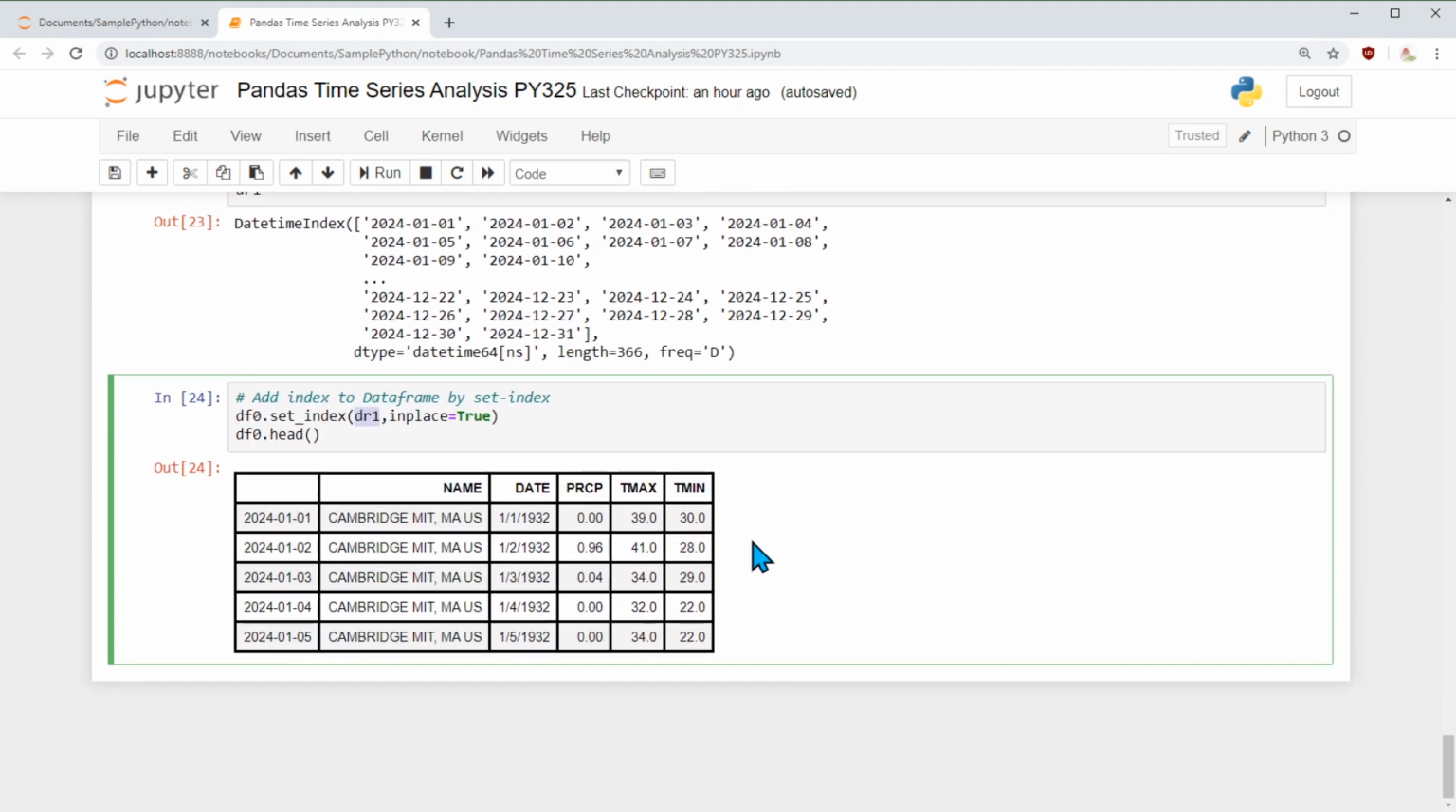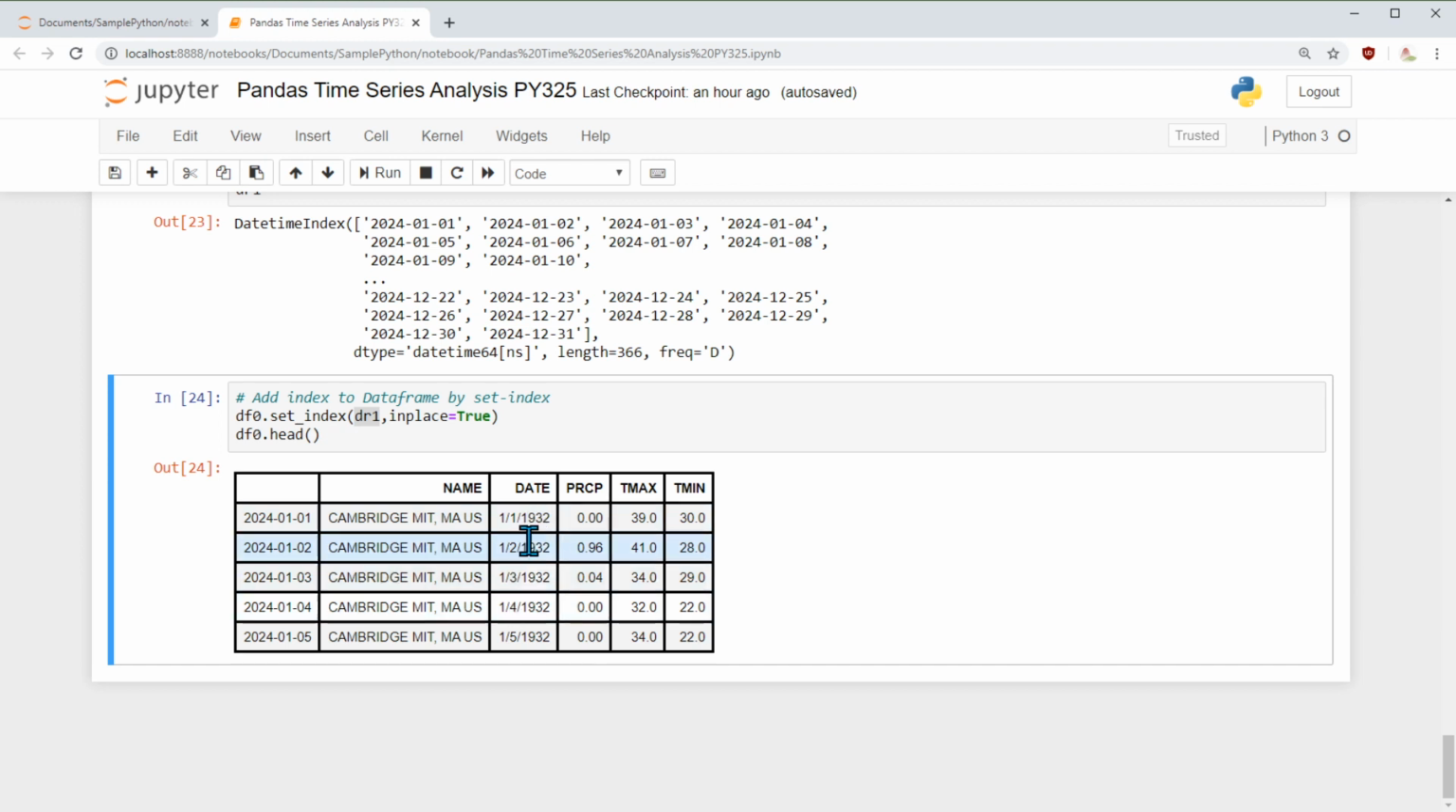And if you notice, I have two dates here. This one is what we are going to predict for 2024. This is the old date, 1932. Location is Cambridge, MIT. We have the historical precipitation, temperature maximum and minimum. Fine so far.